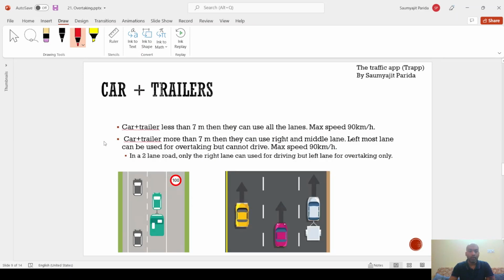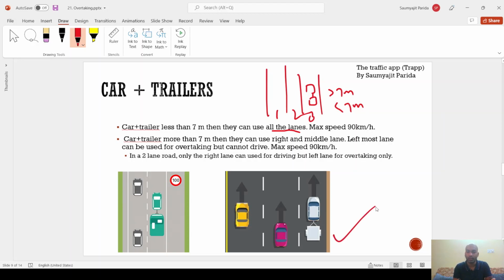Okay. Then cars plus trailers. If the length is less than 7 meters, they can use all the lanes. We already discussed this in the earlier videos: if there are something like 3 lanes, 1, 2, 3, and the car and trailer combination is more than 7 meters or less than 7 meters, what are the rules, or what should be done in that scenario?